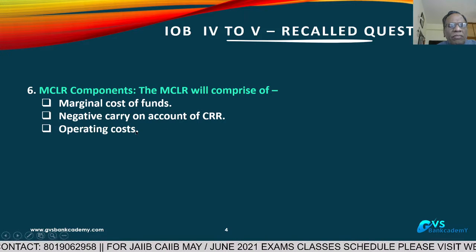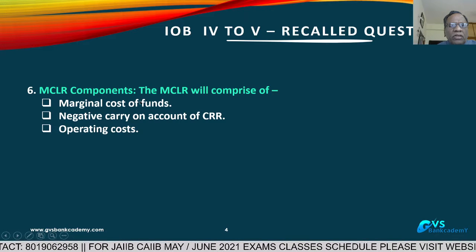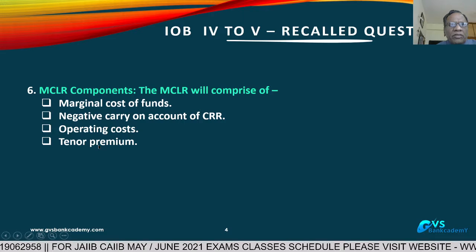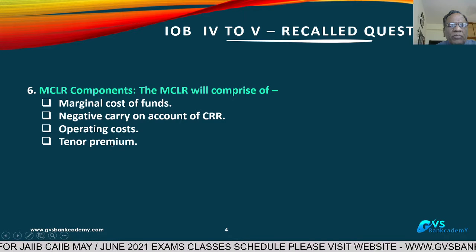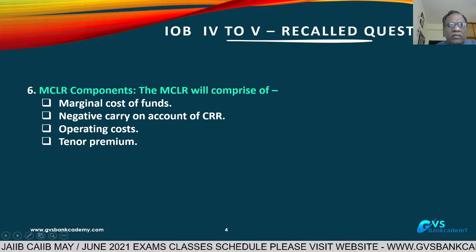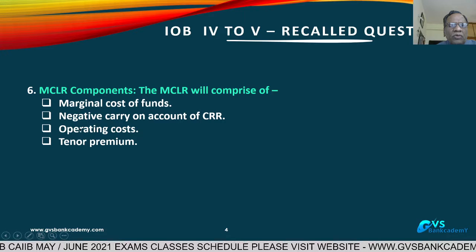Operating costs, the bank's operating costs, they have to recover under part of MCLR. And tenor premium, based on the tenor of the loan, 1 year, 2 years, 3 years. Based on the tenor, the premium changes. So these are the 4 important components under MCLR.